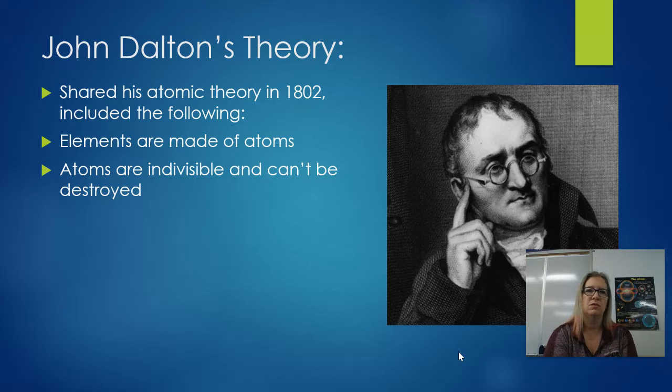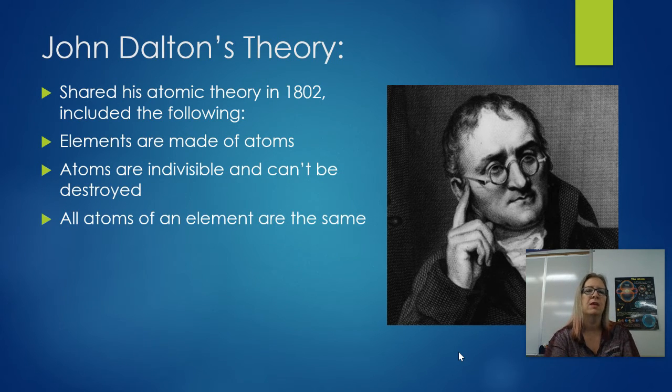He said that atoms are indivisible and they can't be destroyed. That's since been proven wrong. We now know what the individual pieces of the atoms are. The thing is when you start breaking those atoms up into their individual pieces, then they're no longer identifiable as an element, okay? They're just random pieces. Like an electron is an electron. It doesn't matter if it's an electron for helium or for gold, okay? But when those electrons are together in an atom of gold or helium, then the element is identifiable, okay?